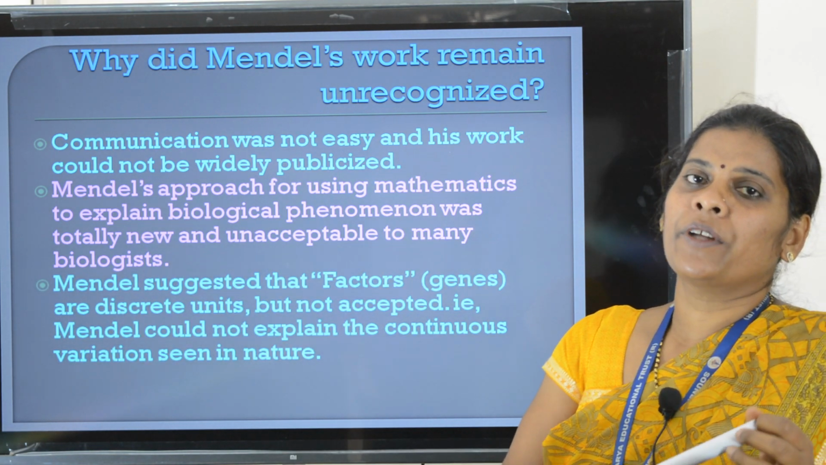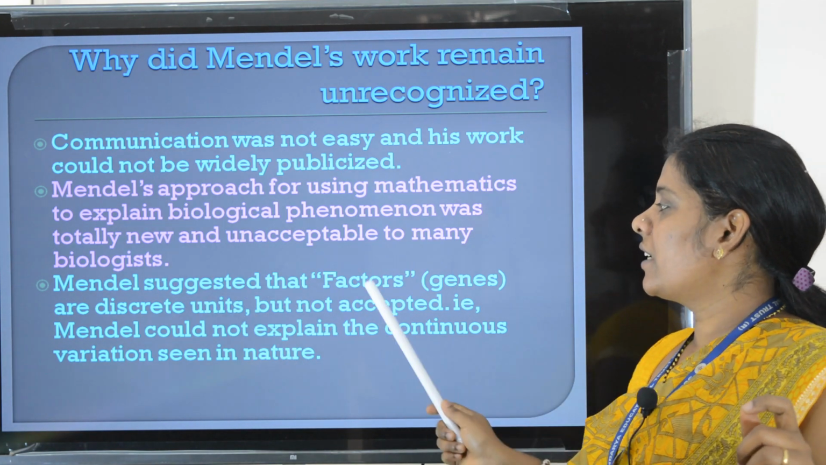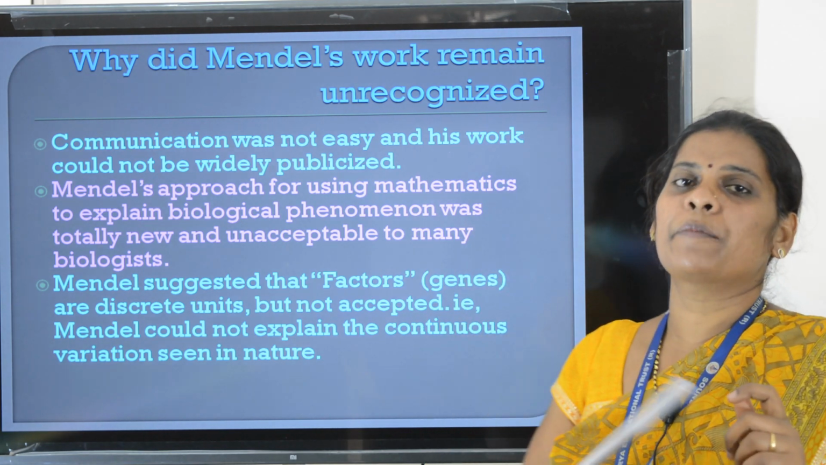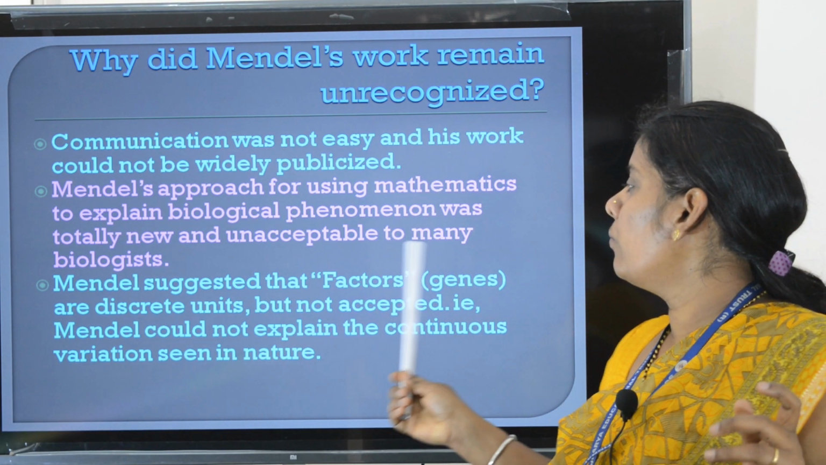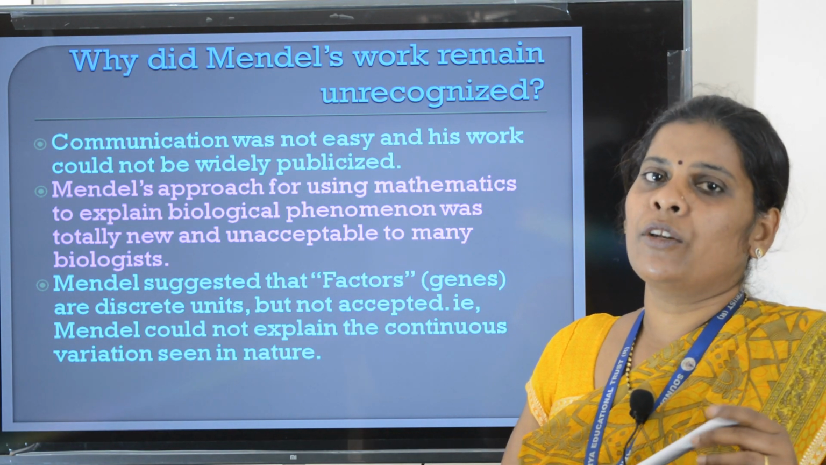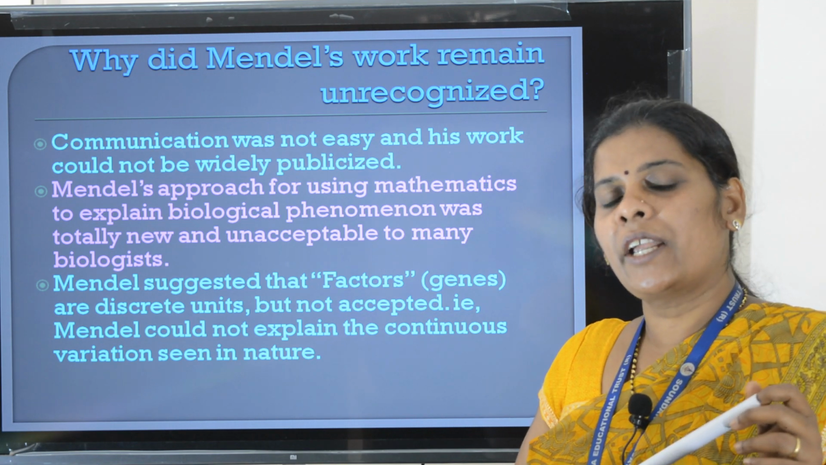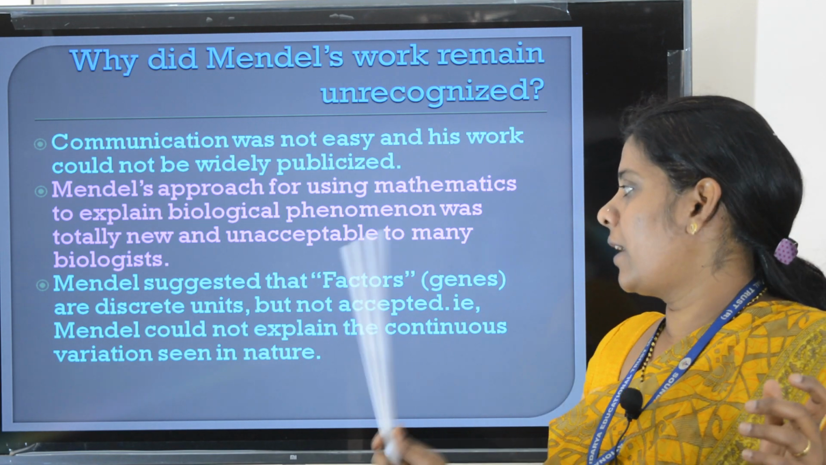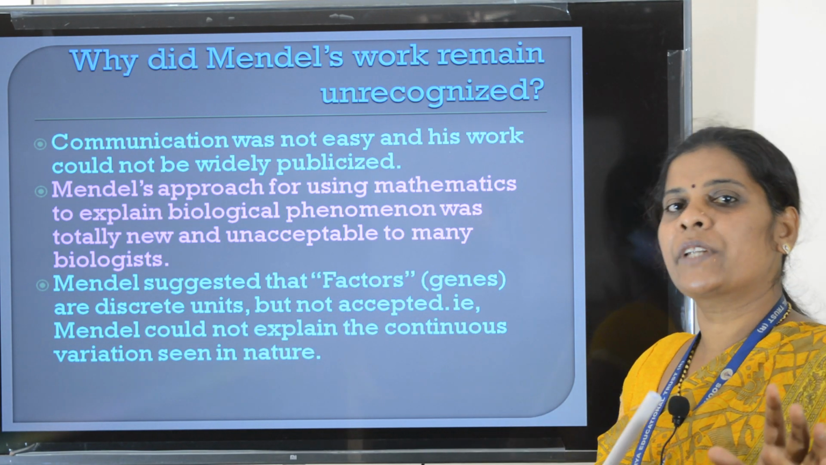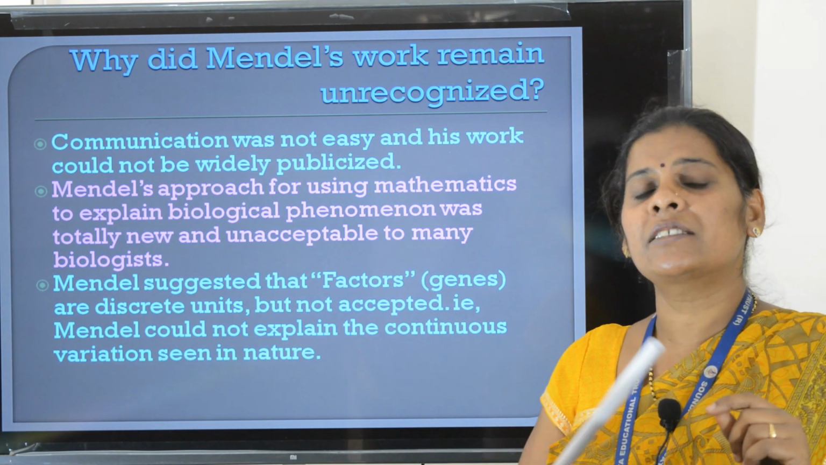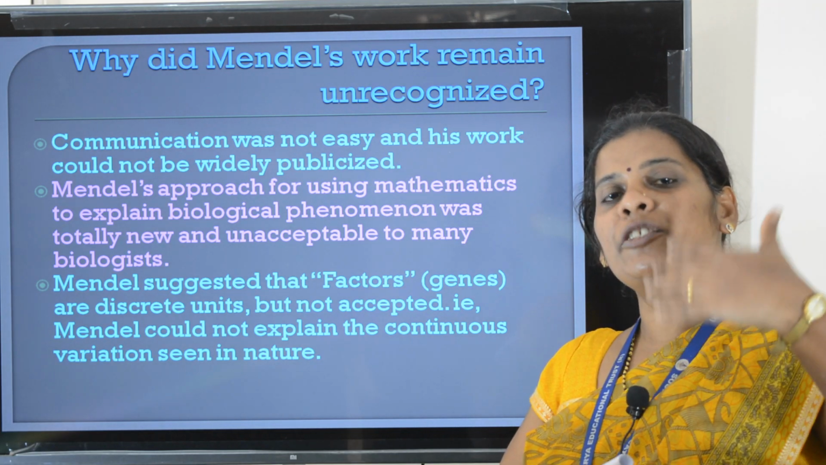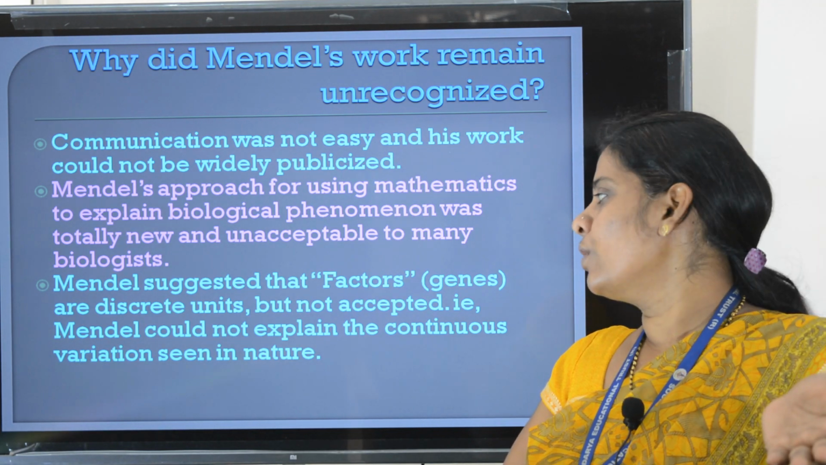Next very important point. Mendel suggested that factors are discrete units, but it was not accepted by biologists. Now we know that factors are genes. At that time there was no knowledge of genes or DNA, and no advanced microscopes. So Mendel's concept of factors was not accepted. According to him, factors are the discrete units responsible for transmission of characters from one generation to another.